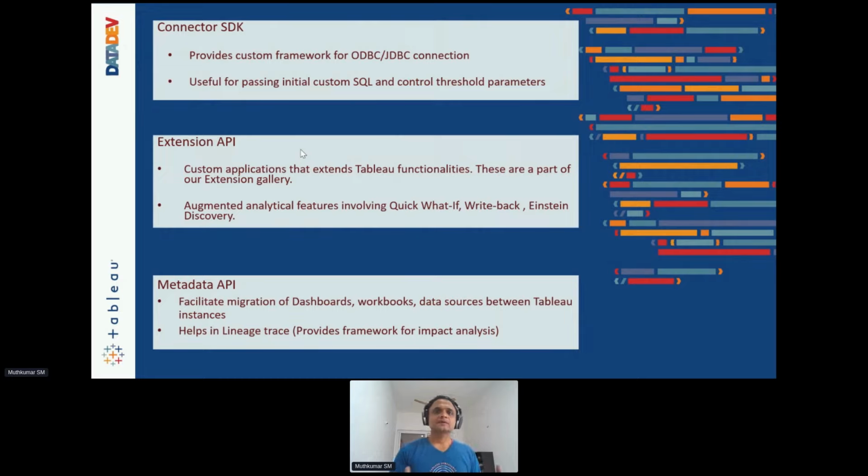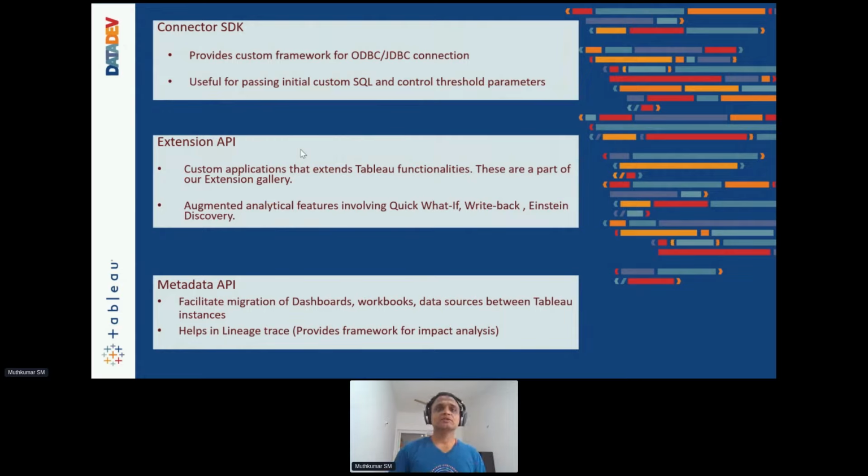So what happens is sometimes when you use Tableau's JDBC or ODBC connector, the options that you have are kind of limited in terms of the initial parameters that you can pass, the SQLs that you can fire to establish the initial connections, etc. So there is a framework which allows you to extend Tableau's native functionality to add, let's say, more user input fields that allow the users to enter some text rather than having to fill a parameter and update a parameter file somewhere for the odbc.ini configurations and things like that, right?